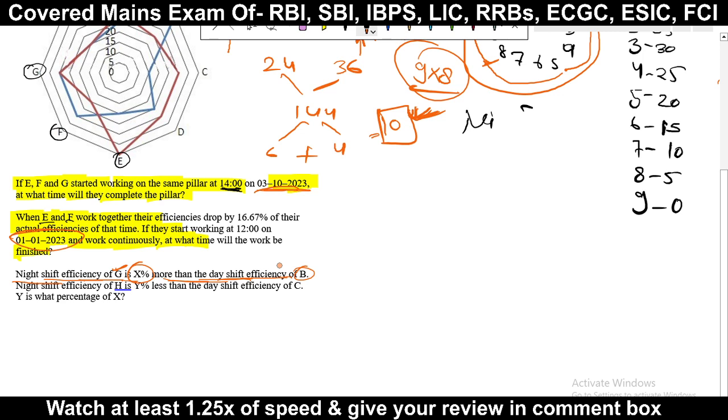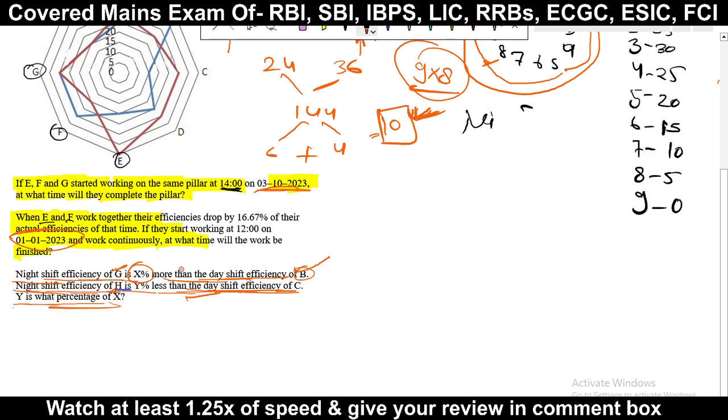Similarly, the night efficiency of H is Y% more than the day efficiency of C. So we also have to calculate that. Then at last we have to calculate what percent Y is of X.